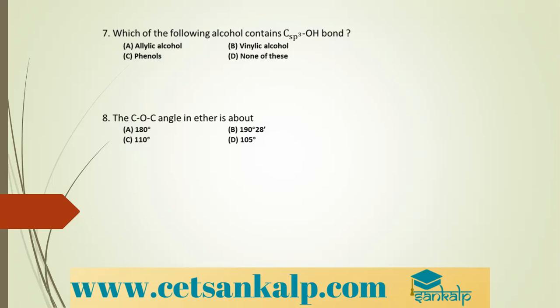So they will react because phenols are more acidic than alcohols. The correct option is option A. The rest are all alcohols. So phenols are more acidic, therefore they will react faster.